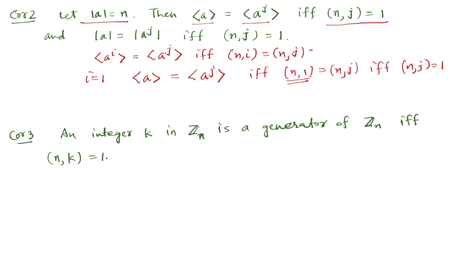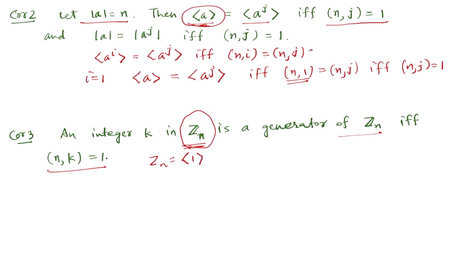The third corollary says that an integer k in Z_n is a generator of Z_n if and only if GCD of n and k is 1. This corollary is a particular case of corollary 2 because here this cyclic group is of order n, and here we have generator a, and in Z_n the generator is 1. So Z_n is generated by 1.